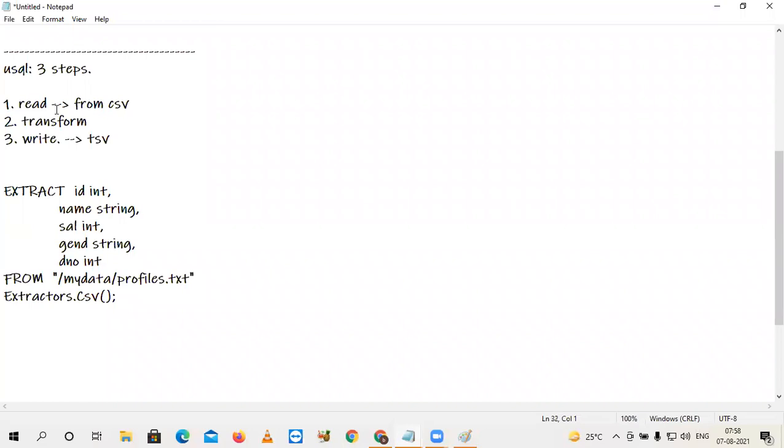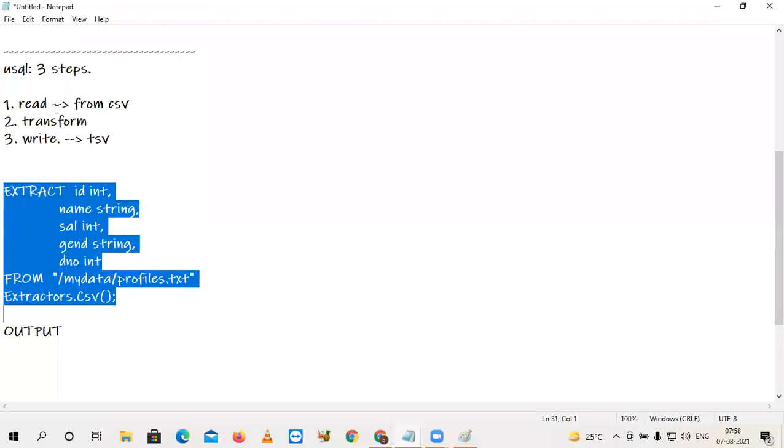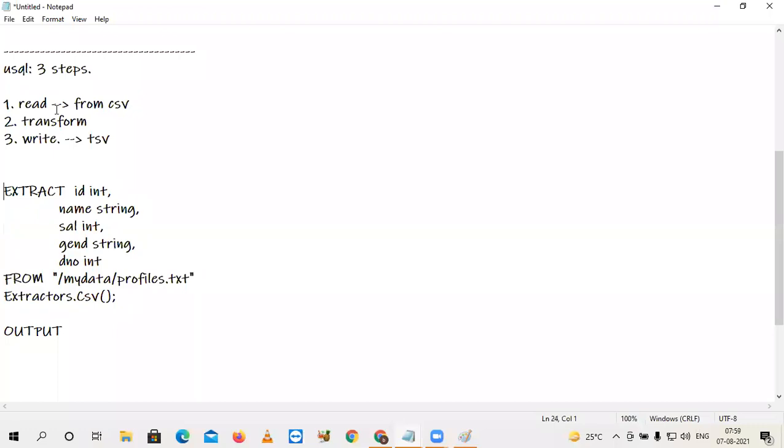Check here. To write the output, you have a separate statement, OUTPUT. But one important thing we forgot here: this is just extracting the data. The statement will extract the data, but you cannot use that data. To use that data, you have to assign the statement to one data object. For example, I am assigning here @data equals to, and applying all these statements.